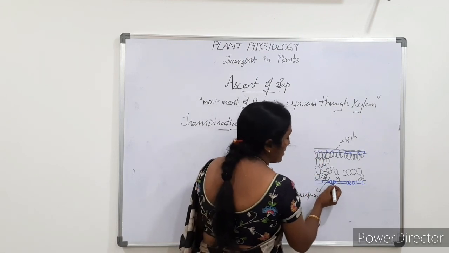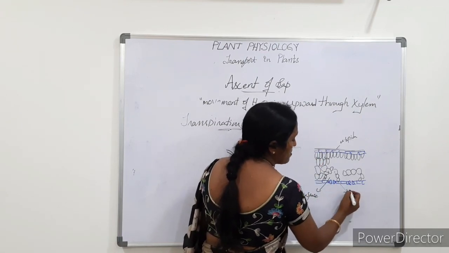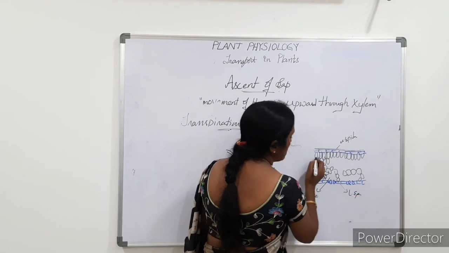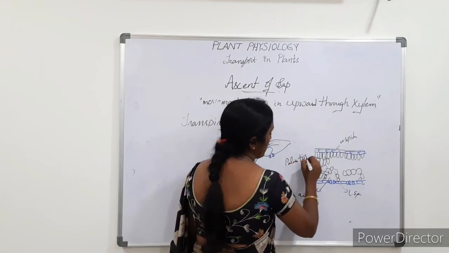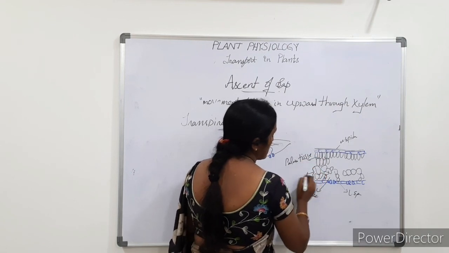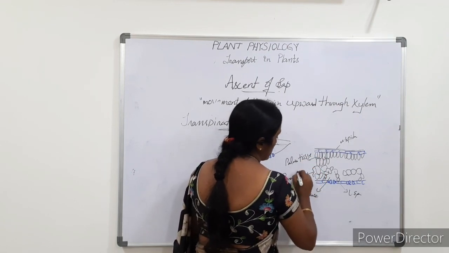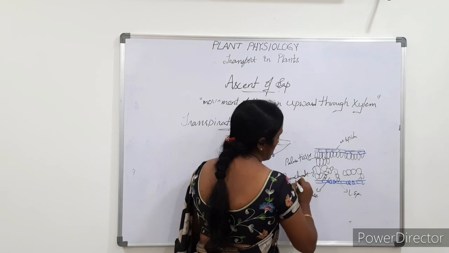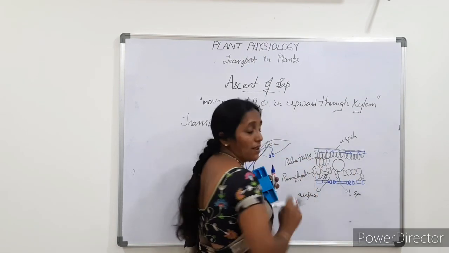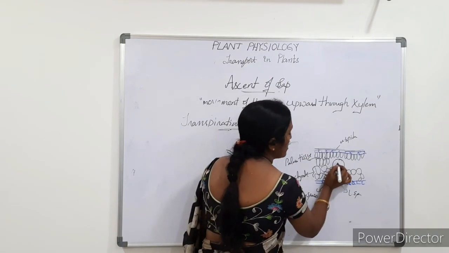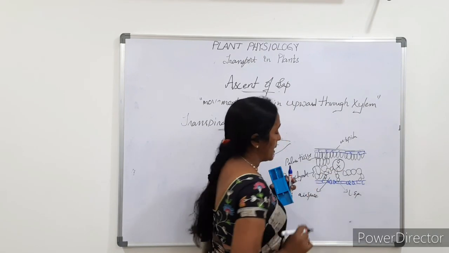And here we find more stomata in the lower epidermis, and this is the palisade tissue, and this is parenchymatous tissue. Here we find the vascular tissue, where we find the phloem and xylem.